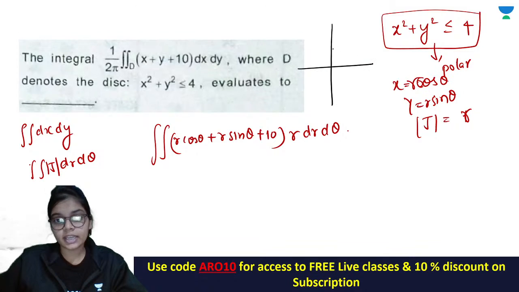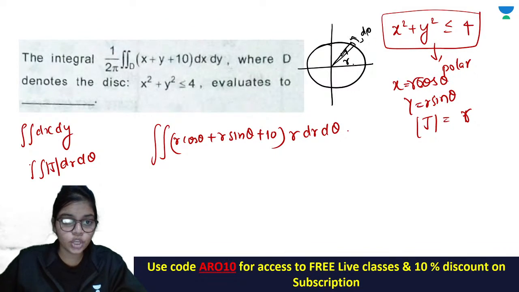Limits put करने के लिए, this is your circle with radius 2. So this is your r vector and this is d theta. So r is varying from where to where? It is varying from 0 to 2 because the radius is 2. So the limit for r is from 0 to 2.